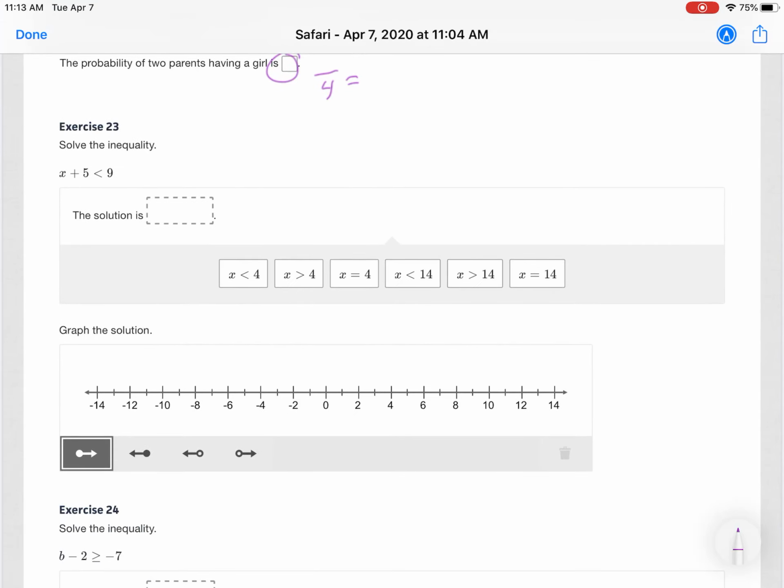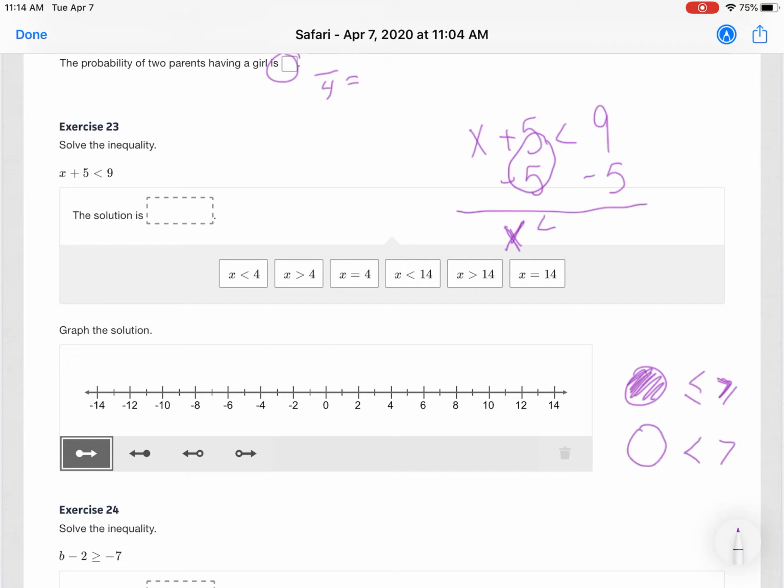The last few are some review exercises. Number 23 says solve the inequality. If you remember, this is where you need to find a 0 pair. So we're going to subtract 5 from both sides. Show your 0 pair. And I can let you do 9 minus 5 on your own and figure out what x is less than. Again, when graphing, remember that the colored in circles are for symbols like this that are also equal to. The unshaded circles are when they are not equal to.